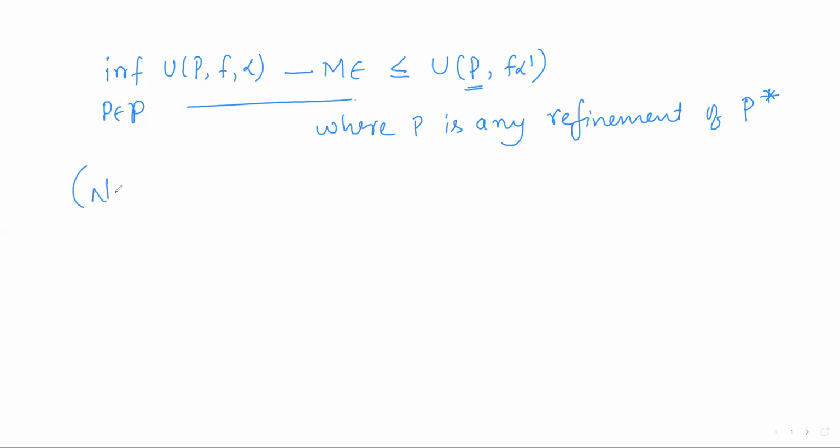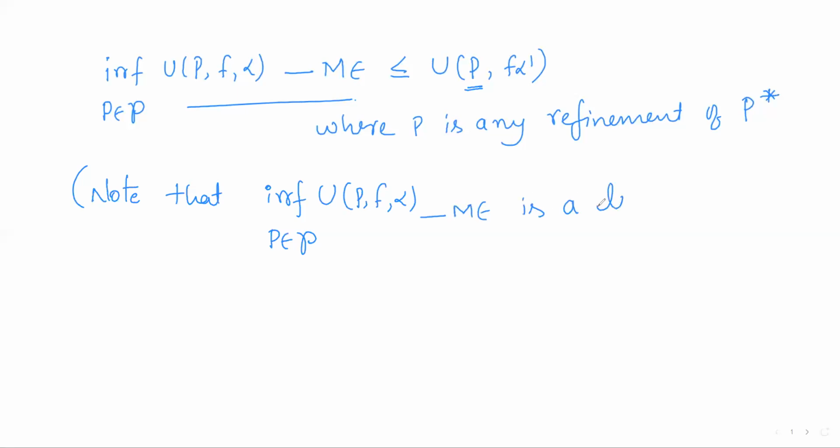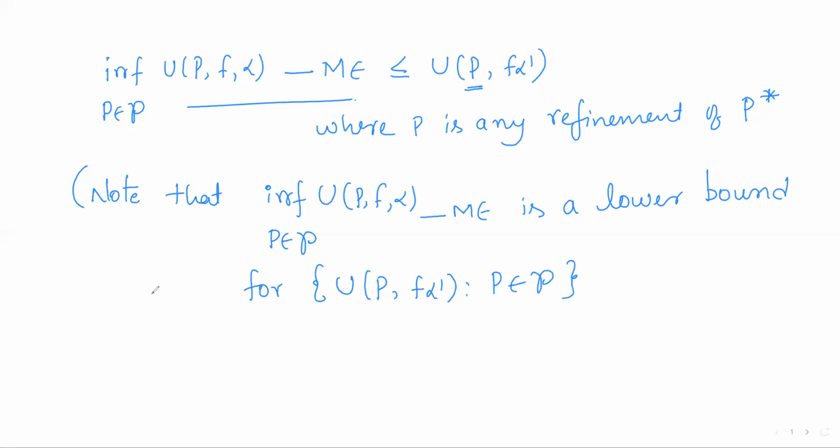So note that the infimum of U(P, f, alpha) as P varies over the refinements of P star, minus M epsilon, is a lower bound for the set of all numbers U(P, f, alpha dash) as P varies over the refinements of P star.